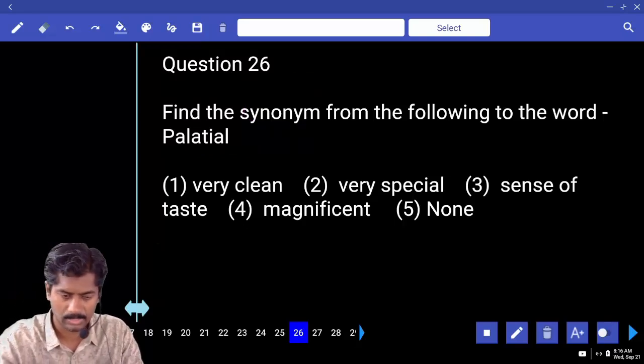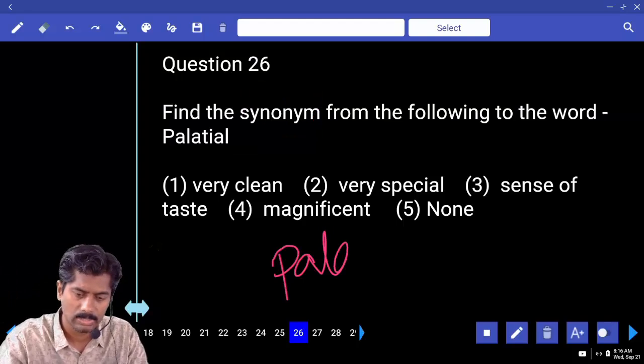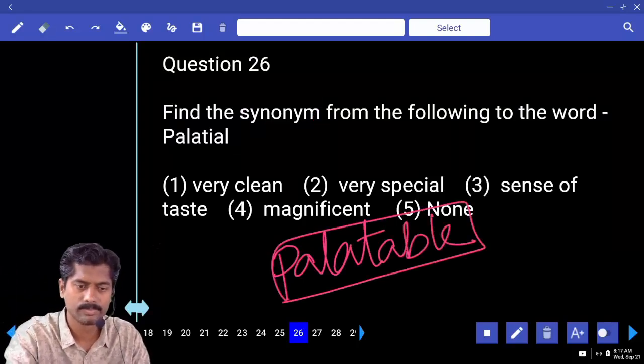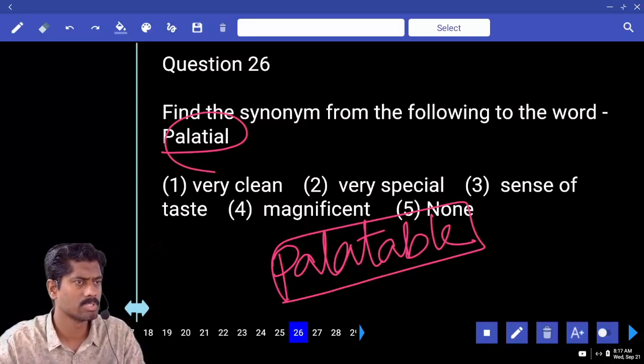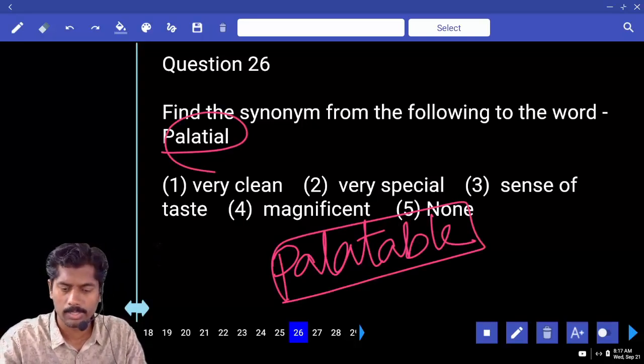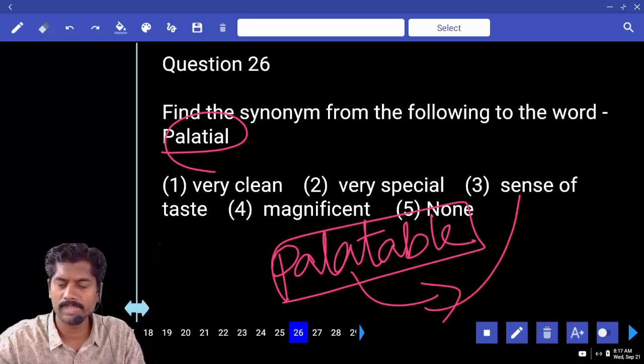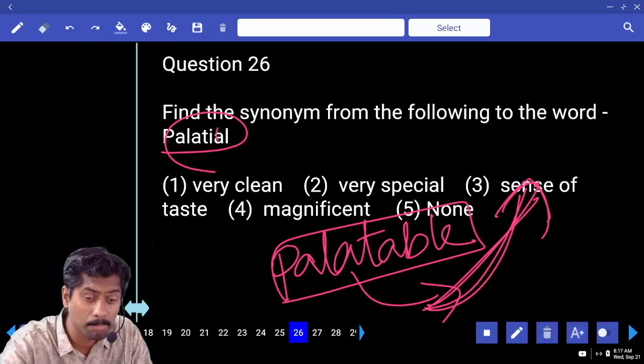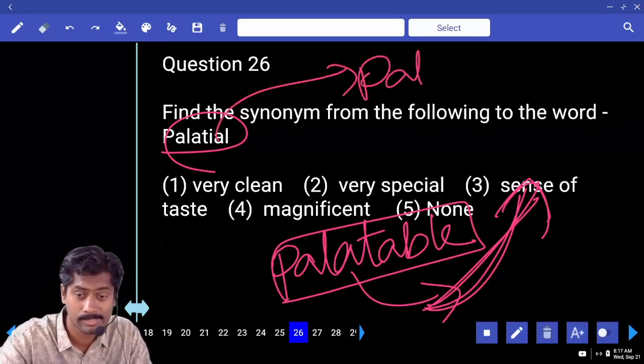See, have you ever heard this? Do you know the difference? This is related to sense of taste. Palatable and palatable taste. But here it is palatial, related to palace.